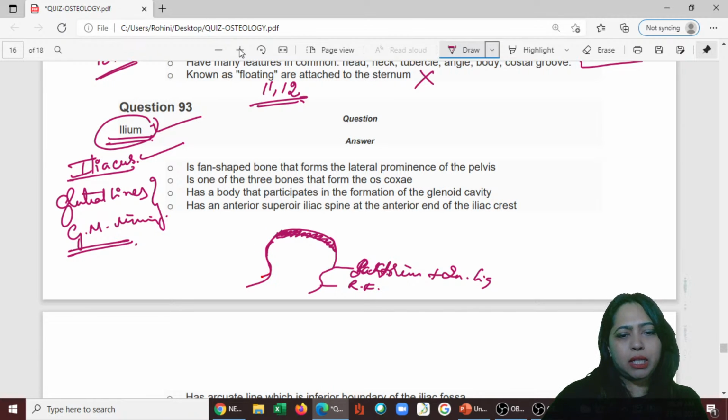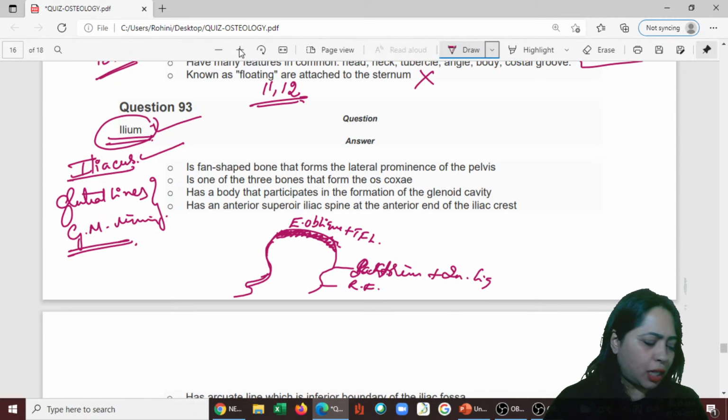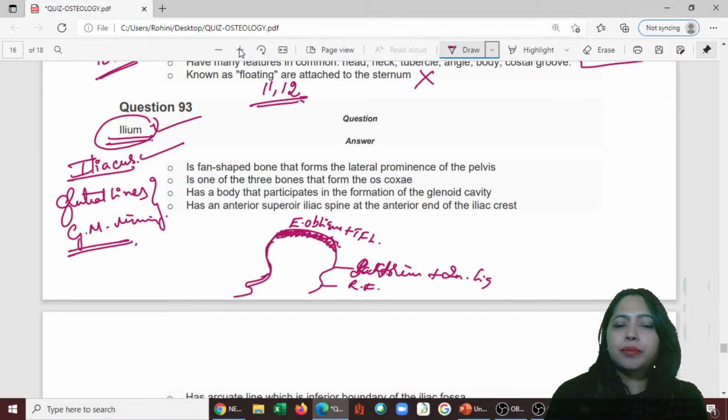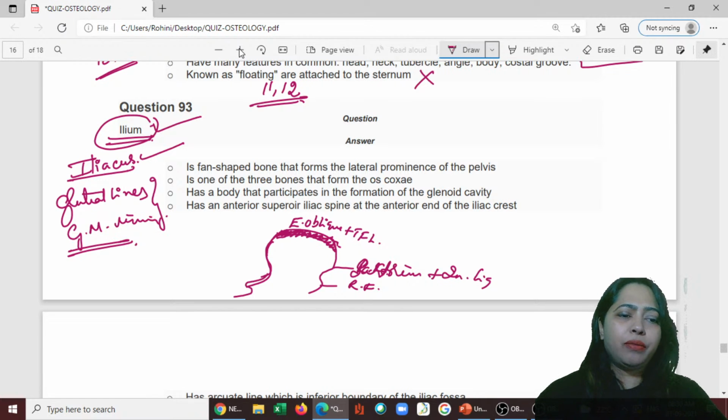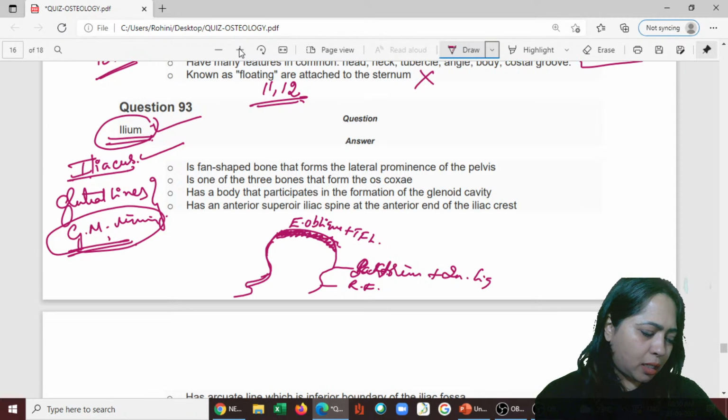This is the notch, greater and lesser sciatic notch. And the crest gives attachment to external oblique and TFL, tensor fascia lata muscle. Okay, that is the attachment on the ilium. And on the outside, you have gluteus, and inside you have iliacus.